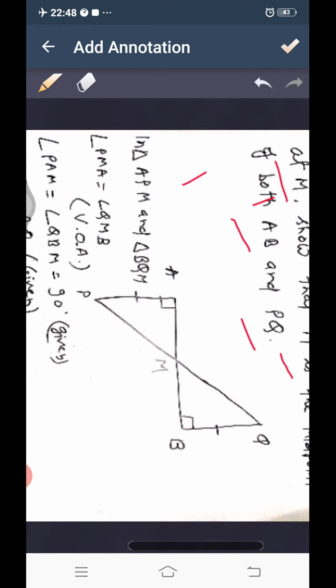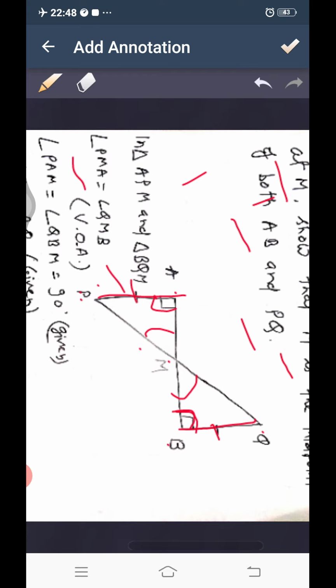So we can see that it was given that AP equal to BQ, angle PAM is 90 degrees, and QBM also 90 degrees, because PA is perpendicular to AB and QB is also perpendicular to AB. Then angle PMA equals this angle, vertically opposite angles. These two are vertically opposite angles.